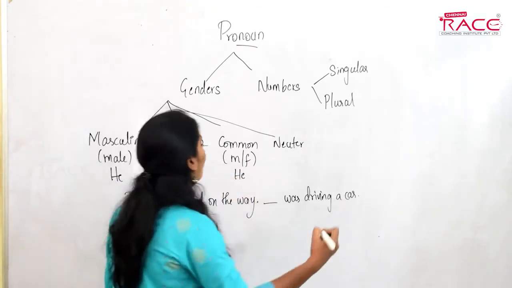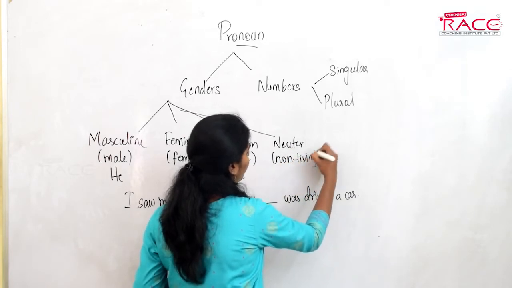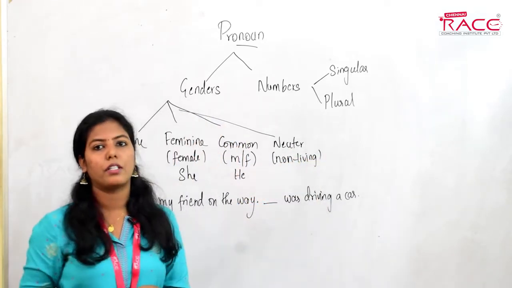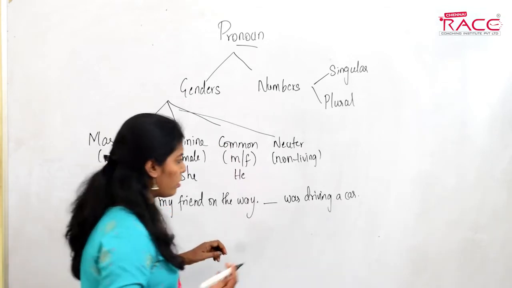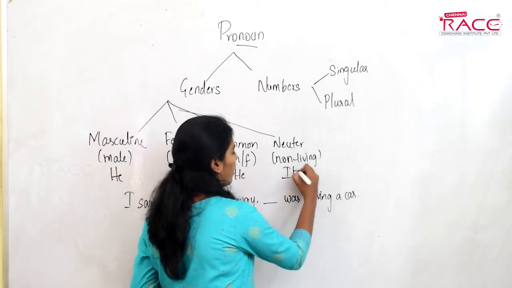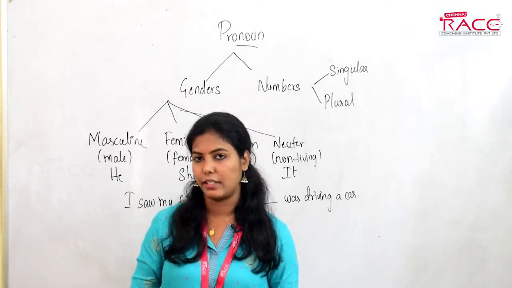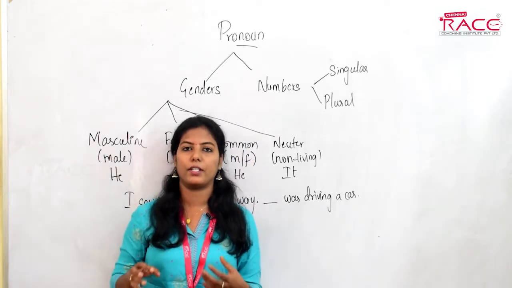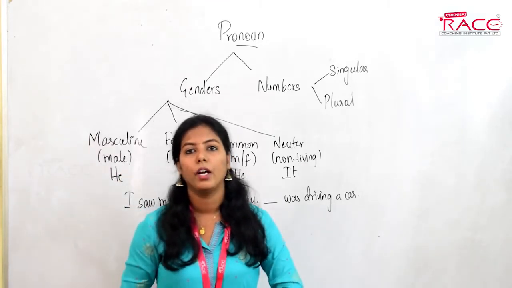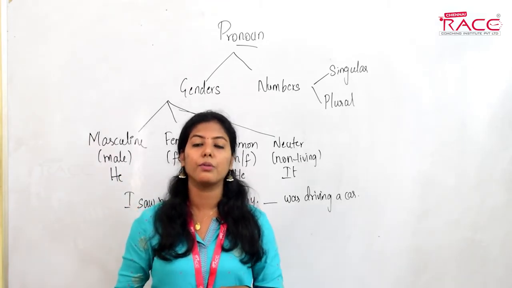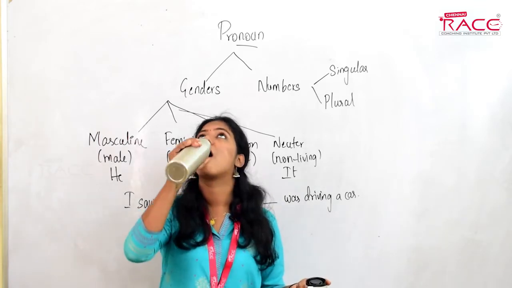Okay, done. And neuter is for non-living things. Which pronoun do we use for non-living things? For non-living things, we use it. Very good. But for some living things, we also use it as a pronoun. So what are those living things that we use it for? Think about it. Tell me.